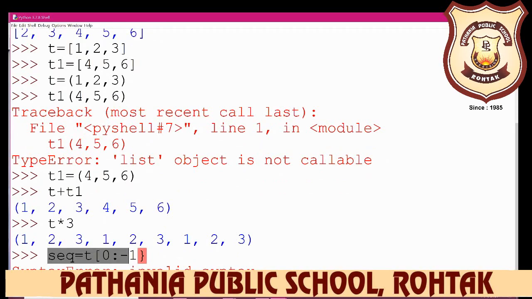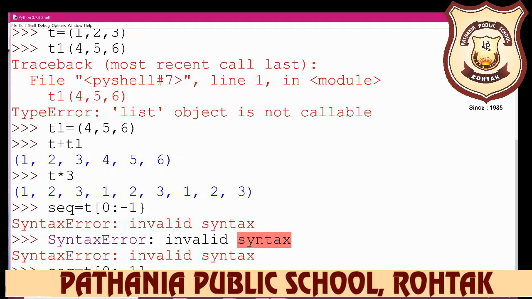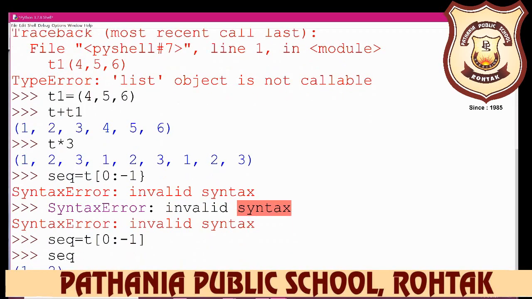Again copy it and write it here. Yes, and now you can just write seq. It displays the slicing starting from 0 and -1, so positive indexing and negative indexing are displayed here.